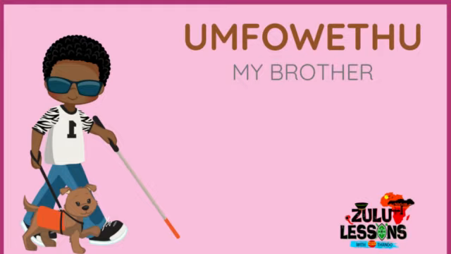Now, we were saying that when the noun starts with u, the possessive is wa, just like we saw before. Now, let's have a look at this one. The possessive is we. Why is that? Let's break it down.